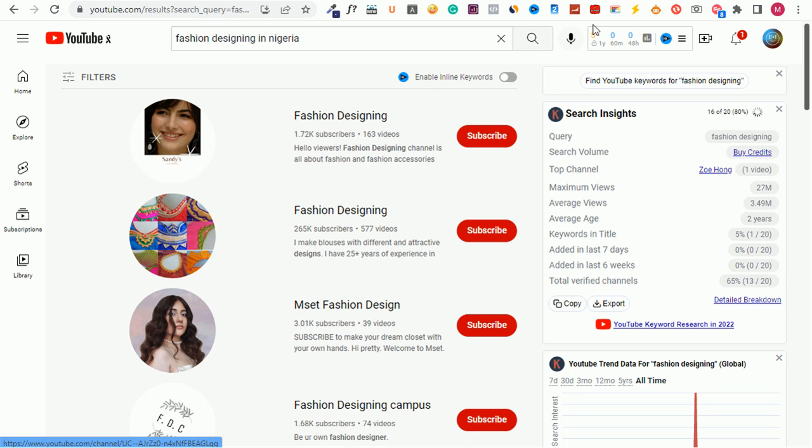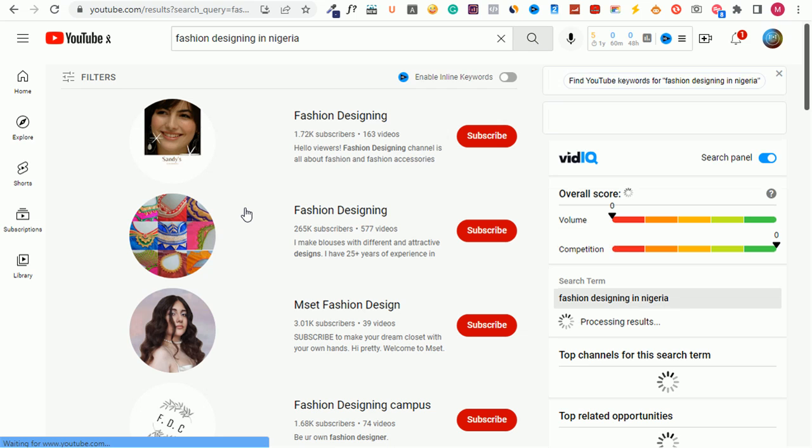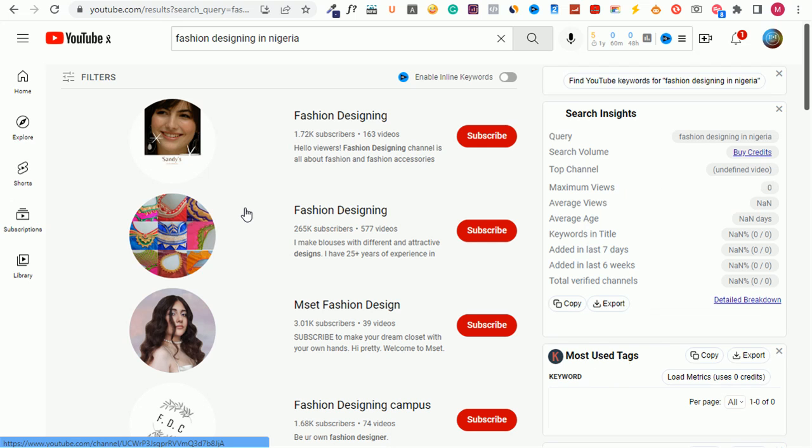And so I will go ahead and click on search. Once I click on search, I will now be able to see fashion designing in Nigeria channels. I'll be able to navigate and check channels that talk about fashion designing in Nigeria specifically.